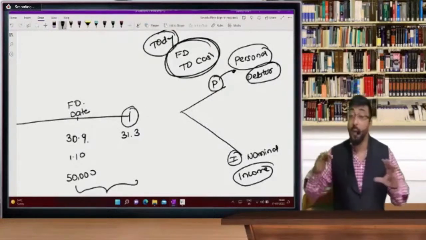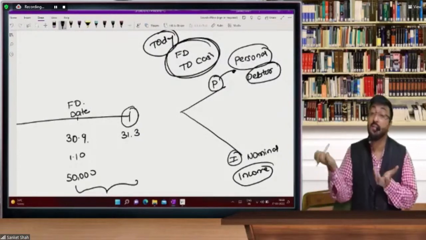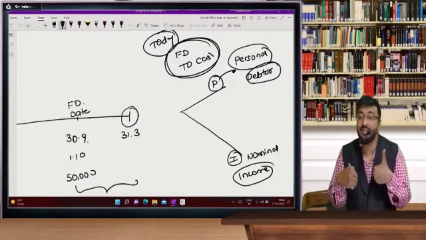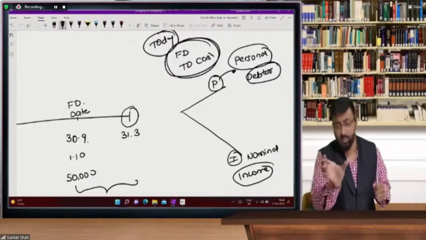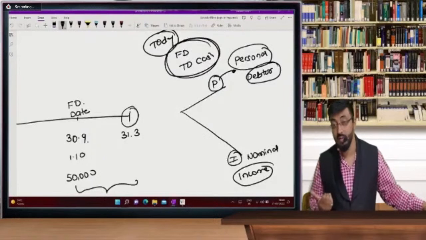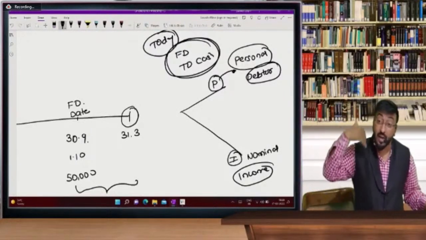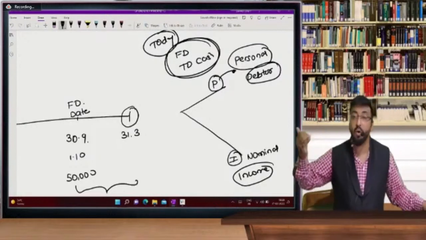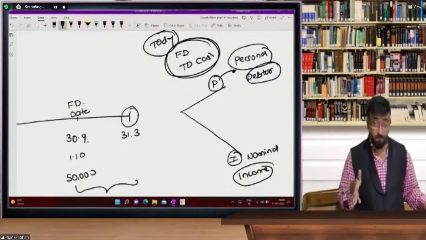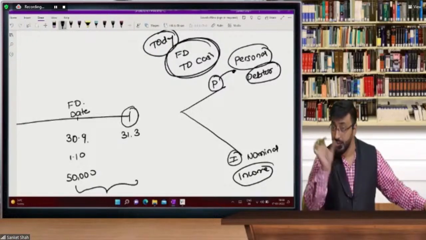Today, when my FD will get matured, means when it is for 6 months or for 1 year. Whenever I'm investing in my FD, it has some fixed period. And when I invest in that FD, remember the entry that I'm going to pass at the time of receiving money: cash account debit to FD. But meanwhile, I have an option. I can collect money after 3 months, that interest portion.